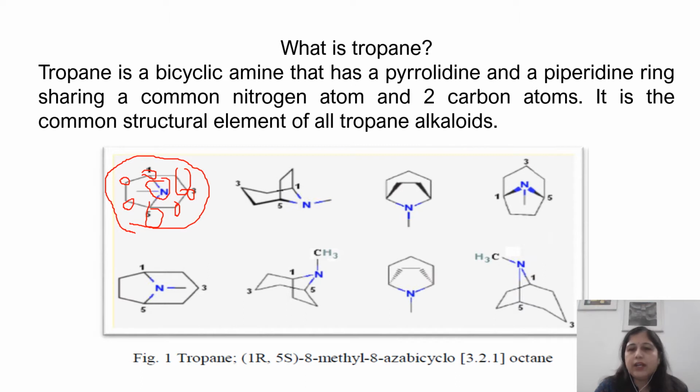If we look at the three-dimensional structure as shown in this part, you can see that two carbon atoms are joined together by a nitrogen atom, giving rise to two different rings. One is the pyrrolidine ring and the other is the piperidine ring. So, it has a common nitrogen atom with two carbon atoms which are joined together in both the pyrrolidine ring as well as the piperidine ring. All the tropane alkaloids have this common tropane.